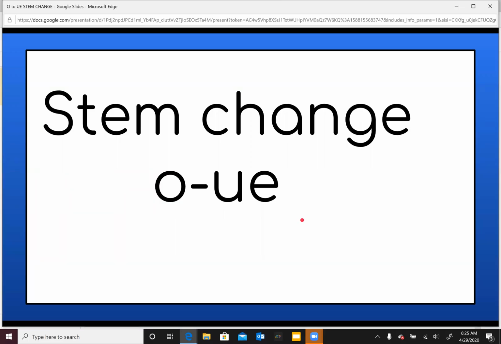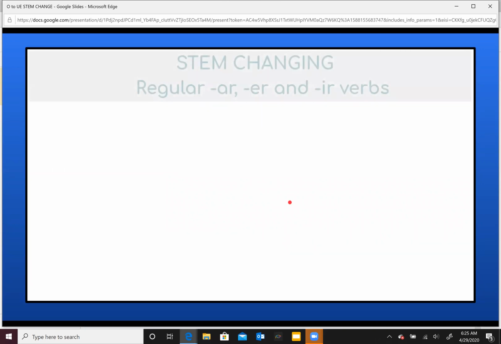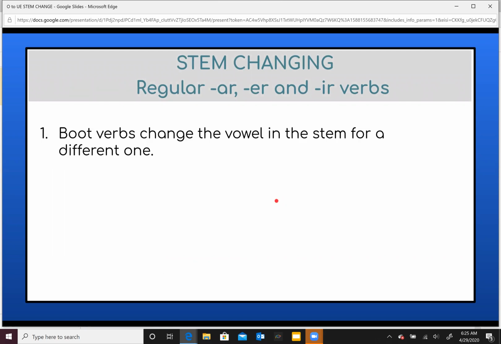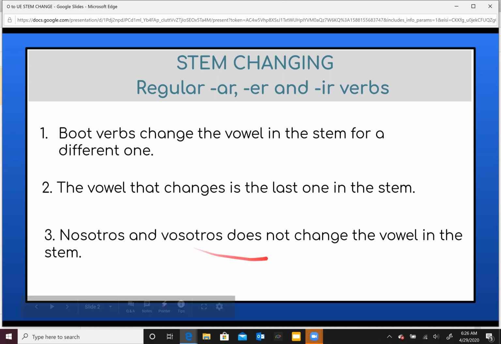We have now the stem change of the regular AR, ER, and IR verbs, the O to the UE. Let's review again what the stem changing verbs are. Stem changing verbs or root verbs are verbs that change the vowel in the stem for a different one. The vowel that changes is the last one in the stem. And the nosotros and vosotros forms do not change the vowel in the stem.